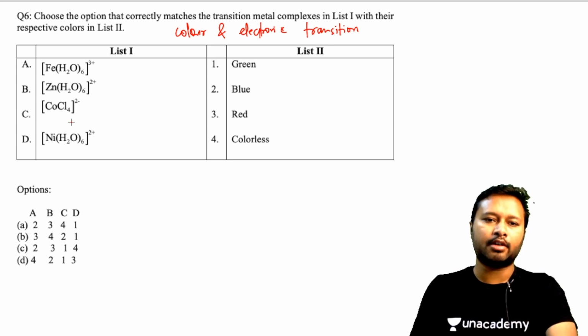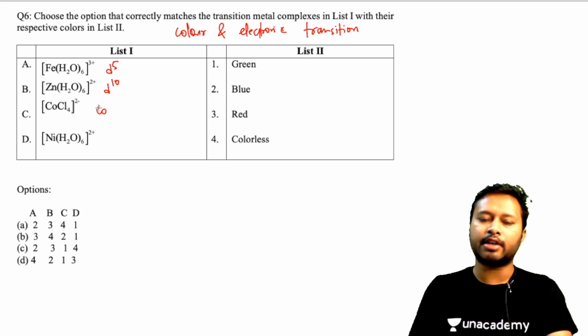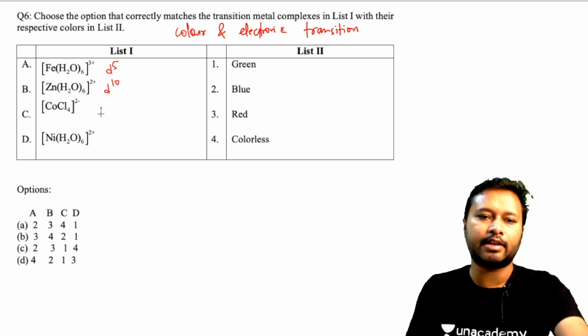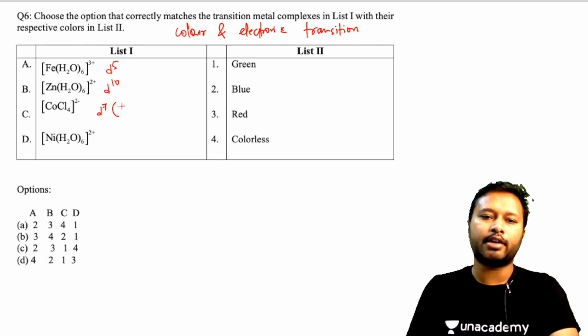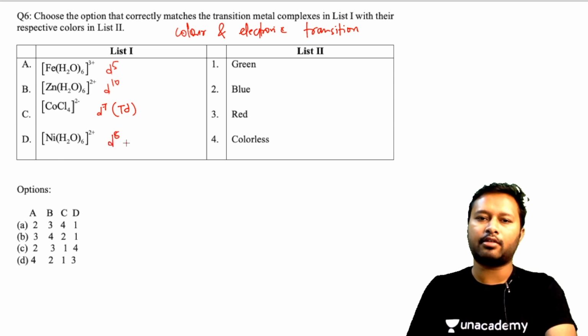Now just write down the electronic configurations, basically what type of species they are. So this is iron in +3 state, that means a D5 species. Here you have zinc in +2 state, that means a D10 species. I'm just writing them the way they are. This one is cobalt in +2 state, so that means it's a D7 species, and that too a tetrahedral one. And here this is a D8 species in octahedral field.